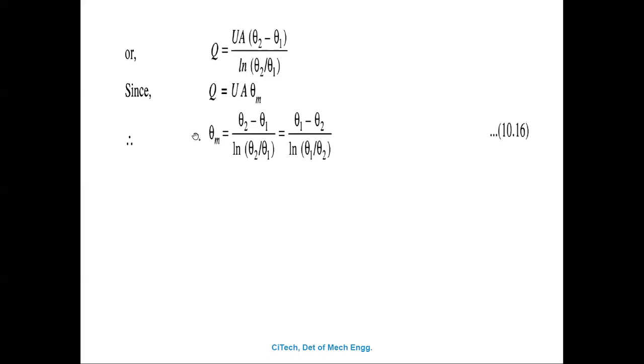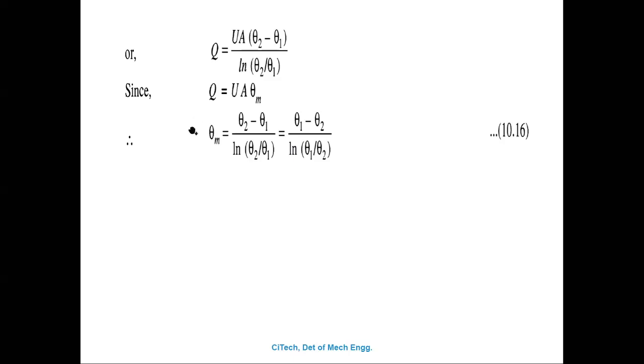Theta M is equal to theta 2 minus theta 1 divided by ln of theta 2 divided by theta 1, or we can interchange to theta 1 minus theta 2 in the denominator part also. Understand? So you have to calculate theta M.